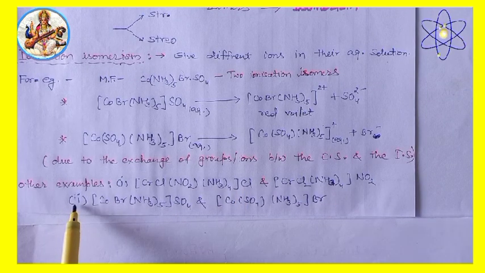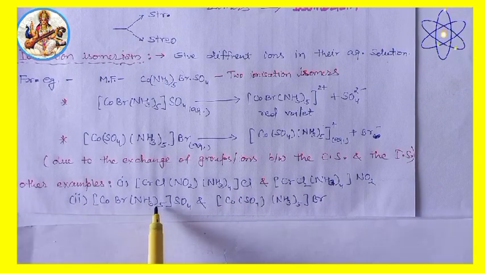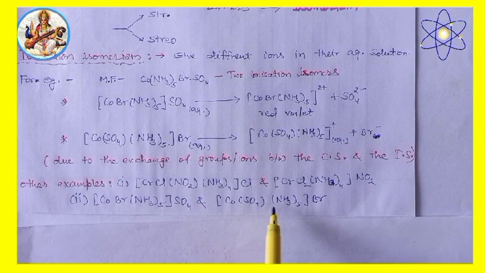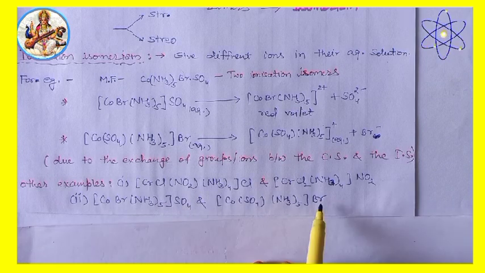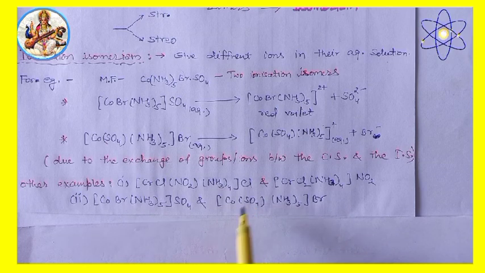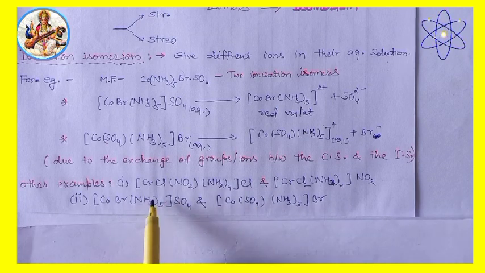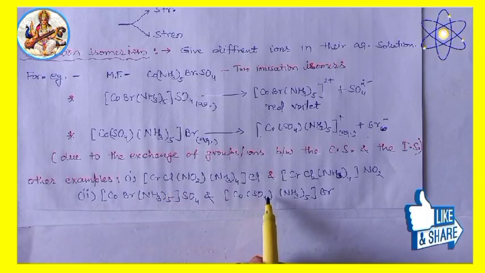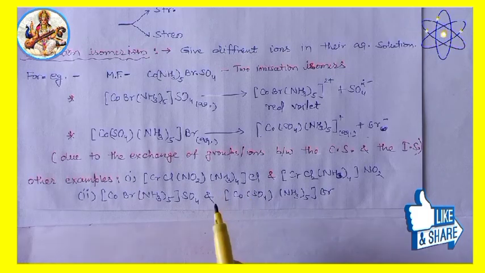Second example, [Co(NH3)5Br]SO4 and [Co(NH3)5SO4]Br. Here, bromide and sulfate exchange between CS and IS. So, we obtain the ionization isomer of the compound. Very, very important.